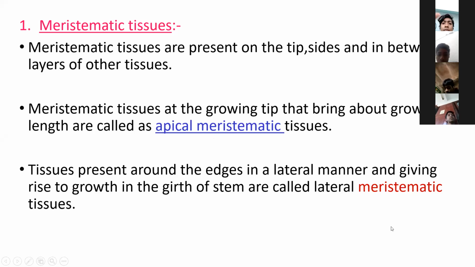Number 2 is the lateral meristematic tissue. This tissue is present around the edges in a lateral manner and gives rise to growth in the girth of the stem.